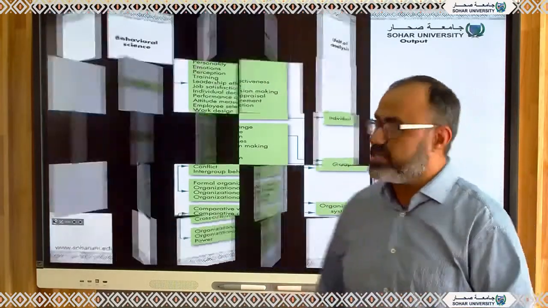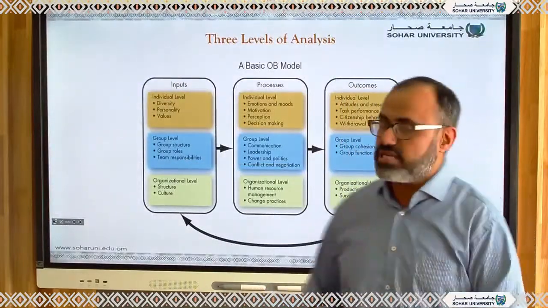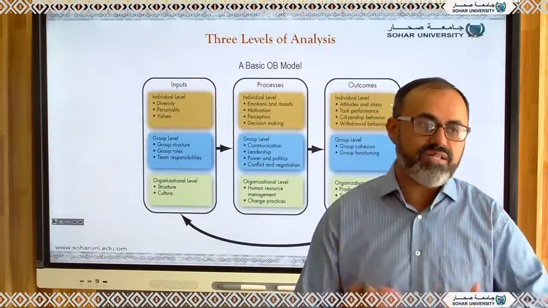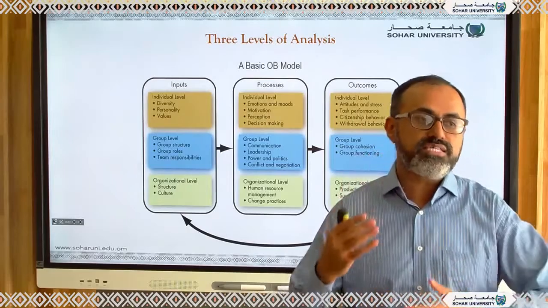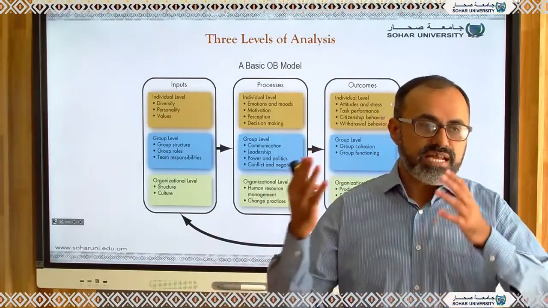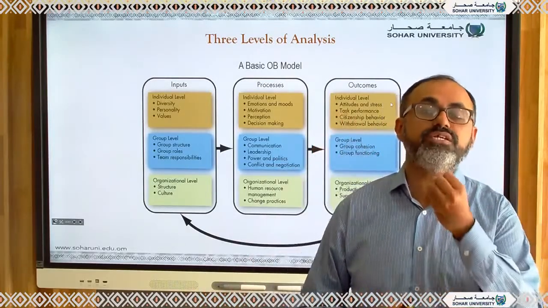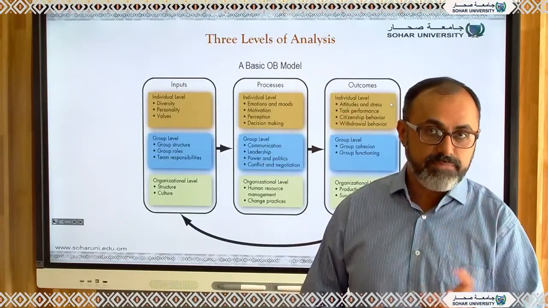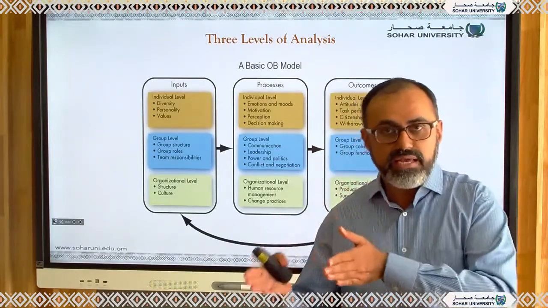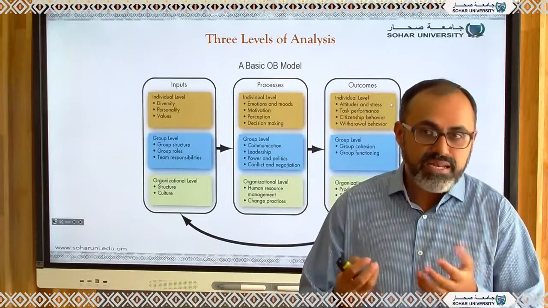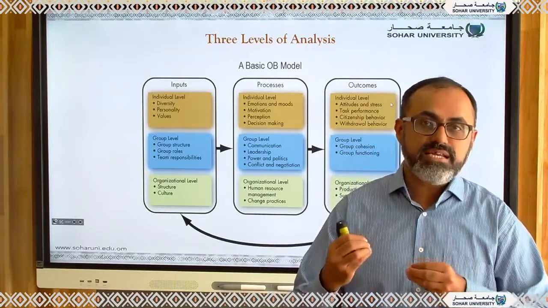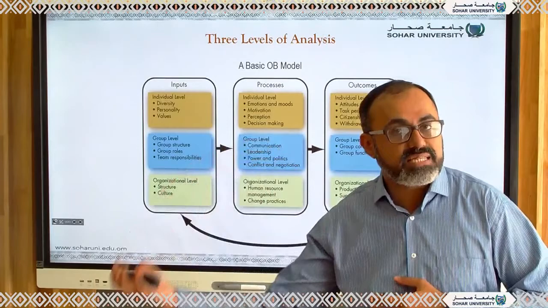So let's continue further. To give you the basic three levels, this is the input, process and outcome. There are some inputs. For example, if you introduce diversity, meaning you hire equally men and women, what will happen? They will try to respect each other and there will be more effectiveness at the workplace.